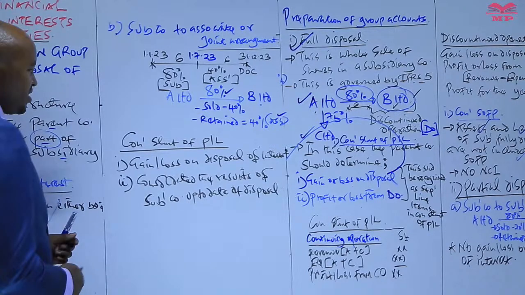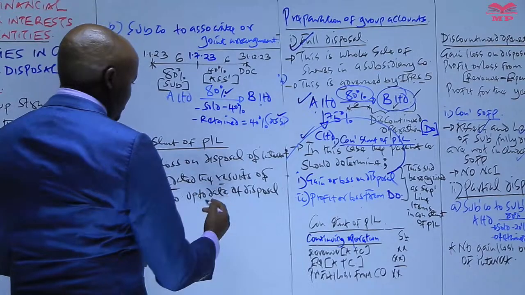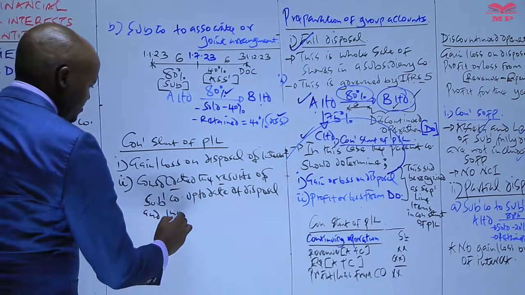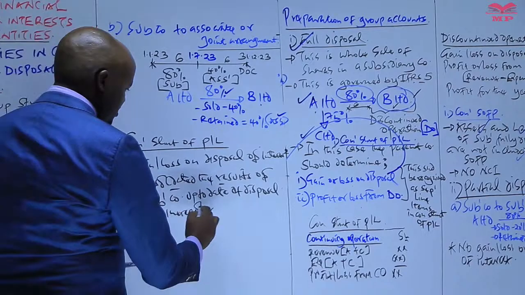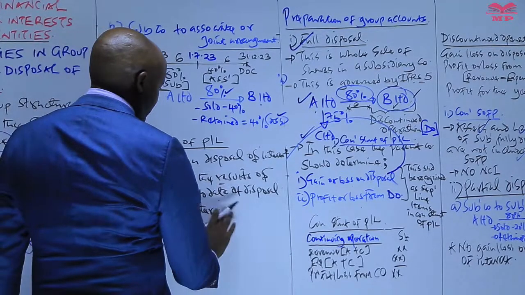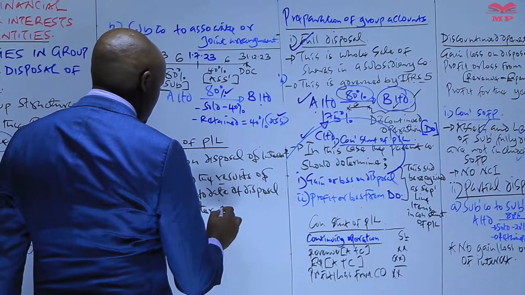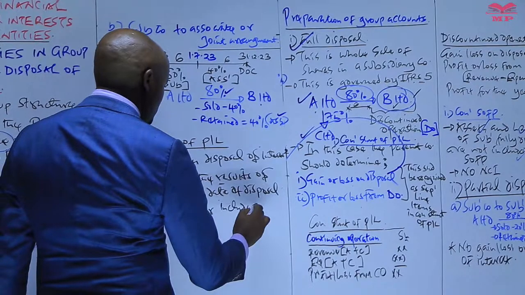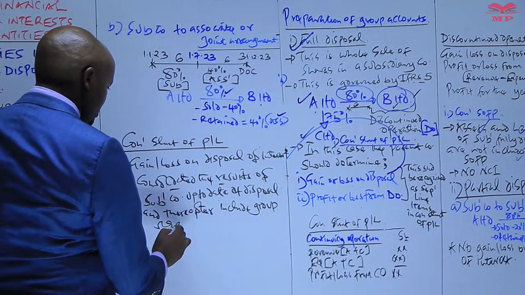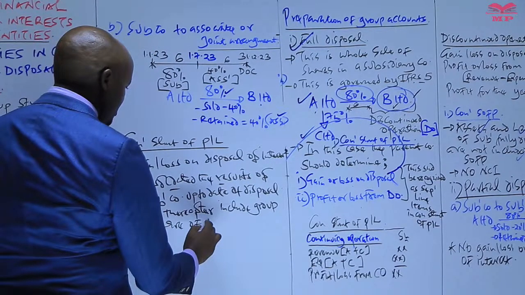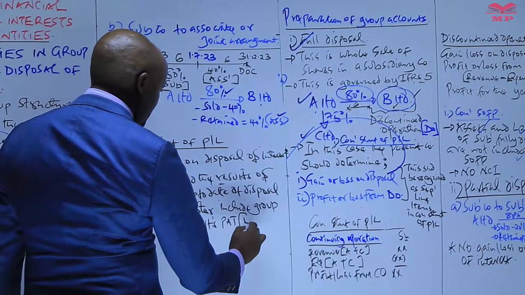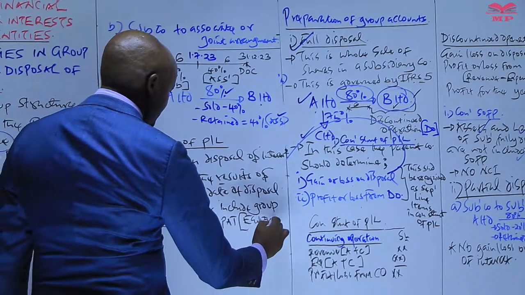So we consolidate its results up to the date of disposal, and thereafter include the group share of its profit after tax, in accordance with the equity method.